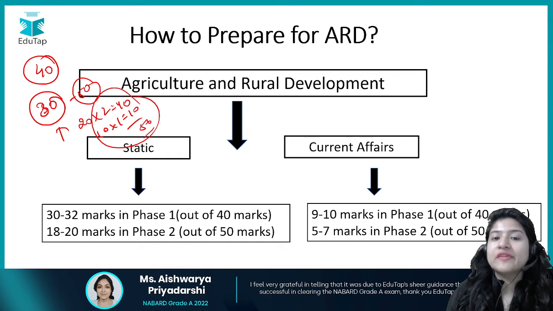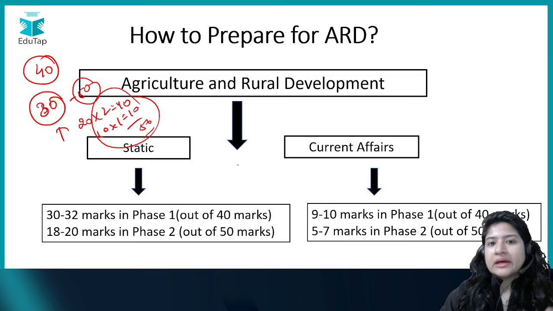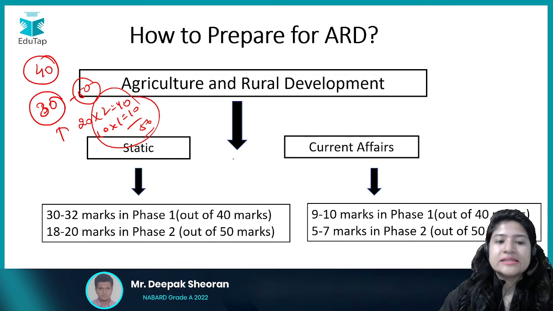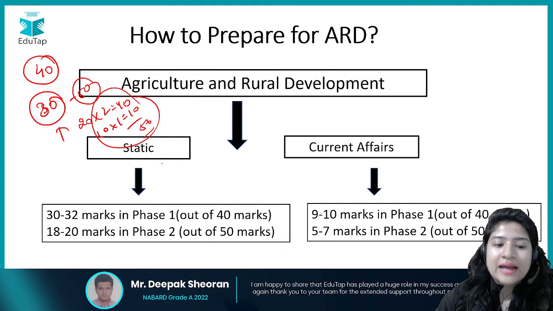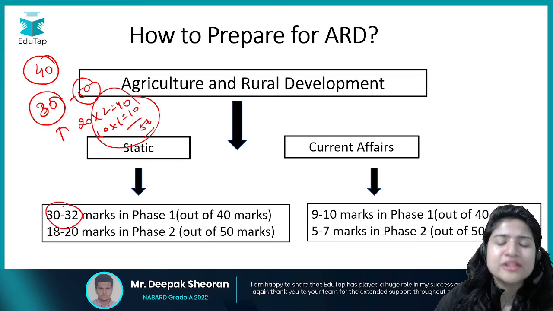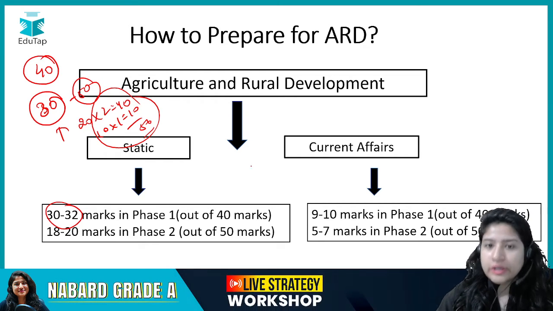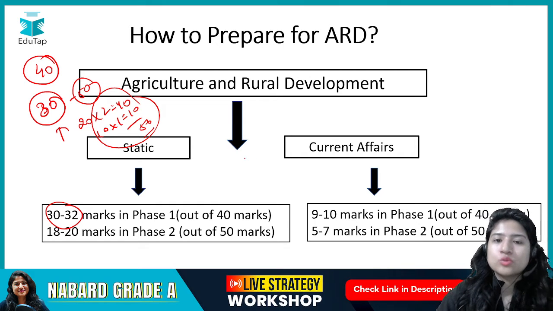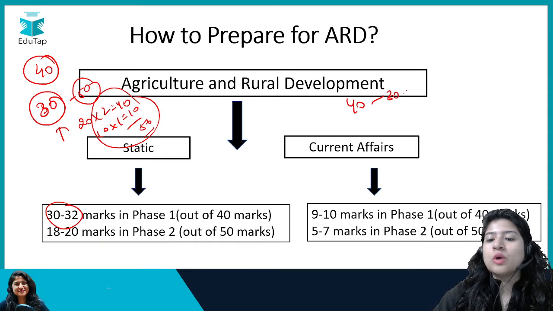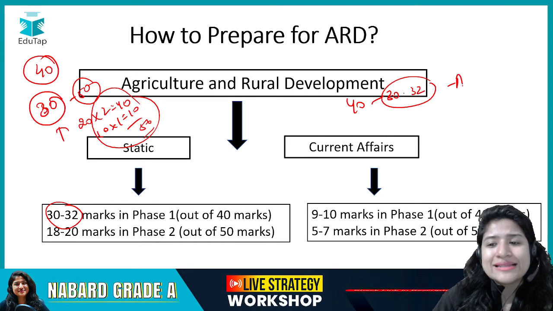But especially for phase 1, if you do the previous year analysis, you would find that the static has always been in the range of, on average, 30 to 32 marks. It means out of 40 questions, because in phase 1 one question is worth 1 mark, 30 to 32 are always asked from your ARD static only.